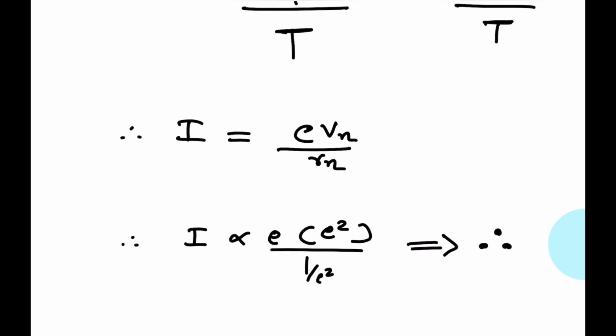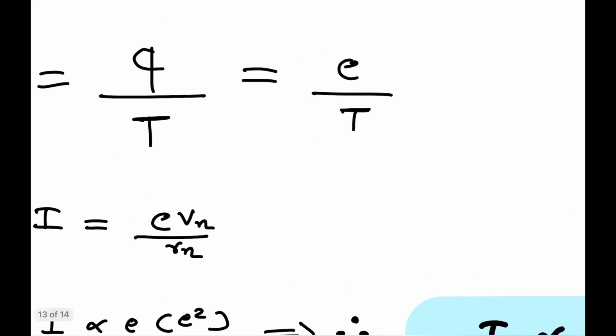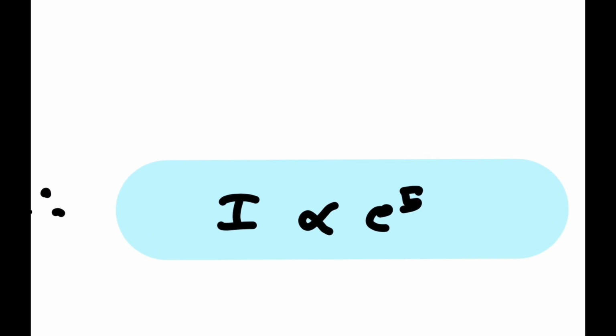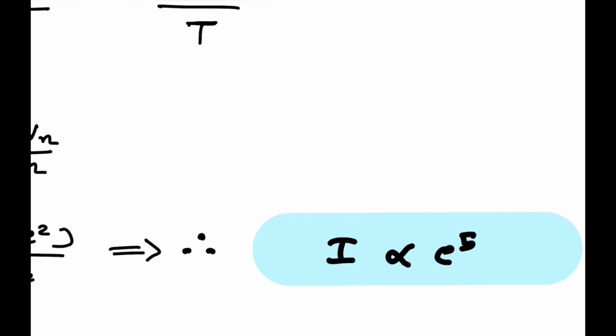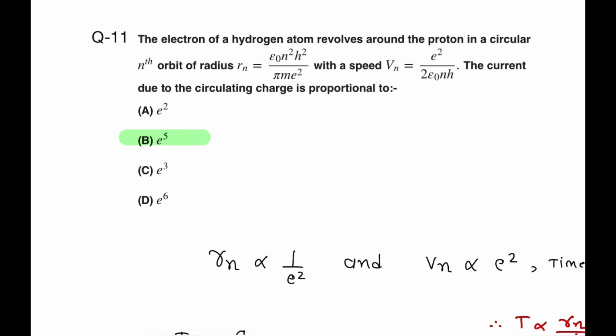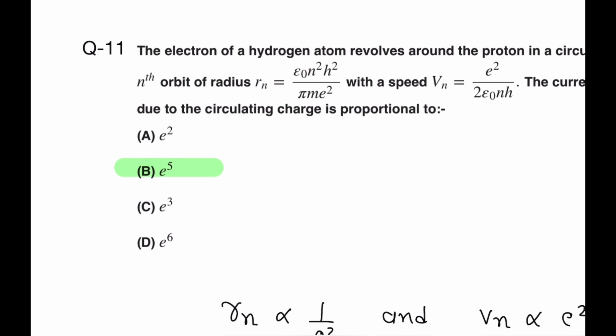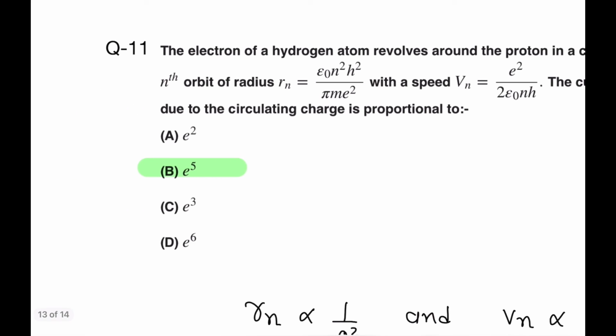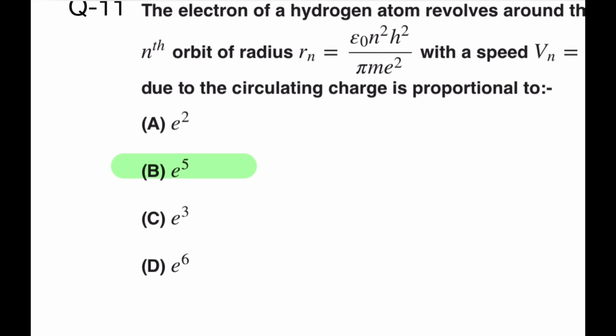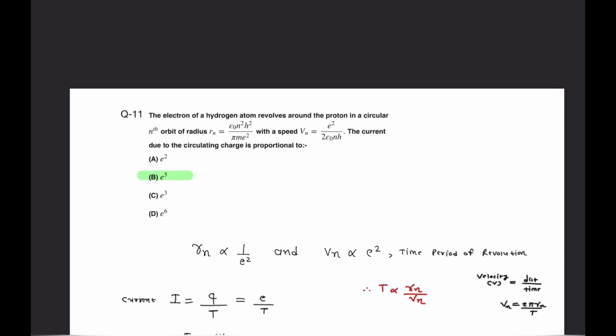So finally the electric current is directly proportional to e to the power 5. I is proportional to e to the power 5, so option B is correct.